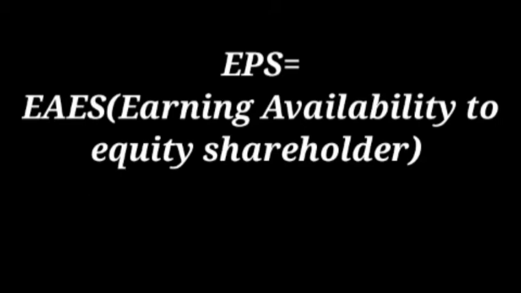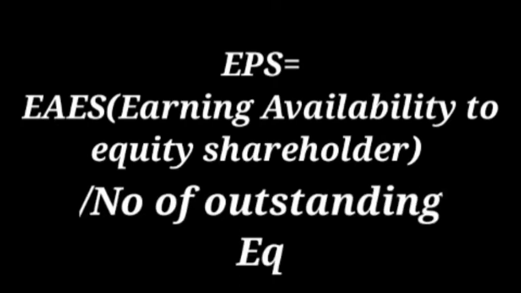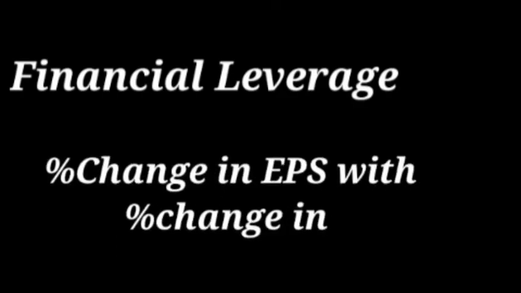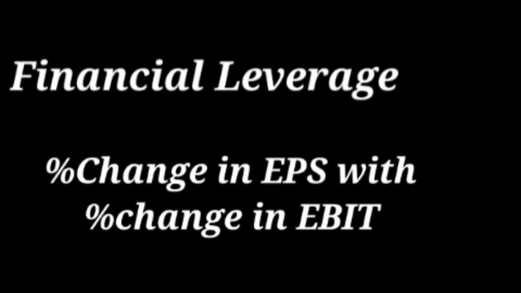How do we calculate EPS? I have said before, that is EAES, earnings available to the equity shareholders, divided by the number of outstanding equity shares. In financial leverage, we consider the percentage change in EPS with the percentage change in EBIT, that is, the effect of EBIT on EPS. Operating leverage is related to sales, which vary, but financial leverage does not vary with sales. So here we are considering EBIT on EPS. So let us see.